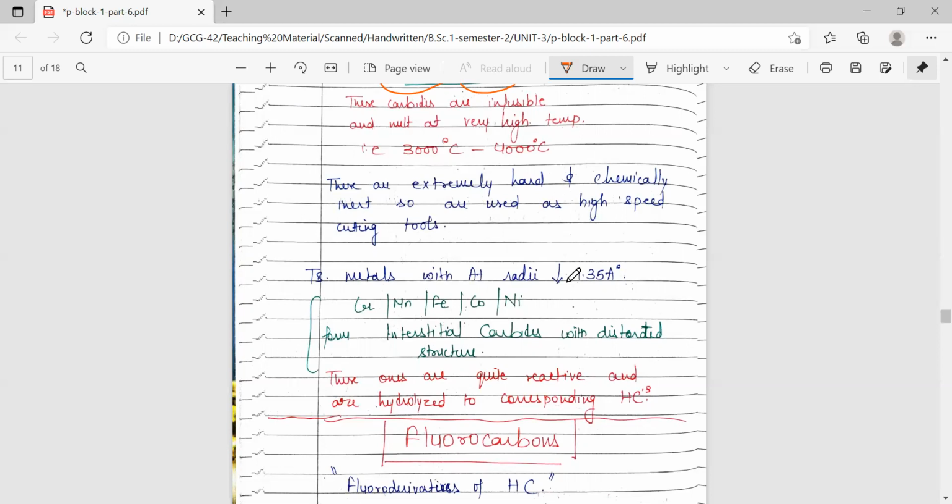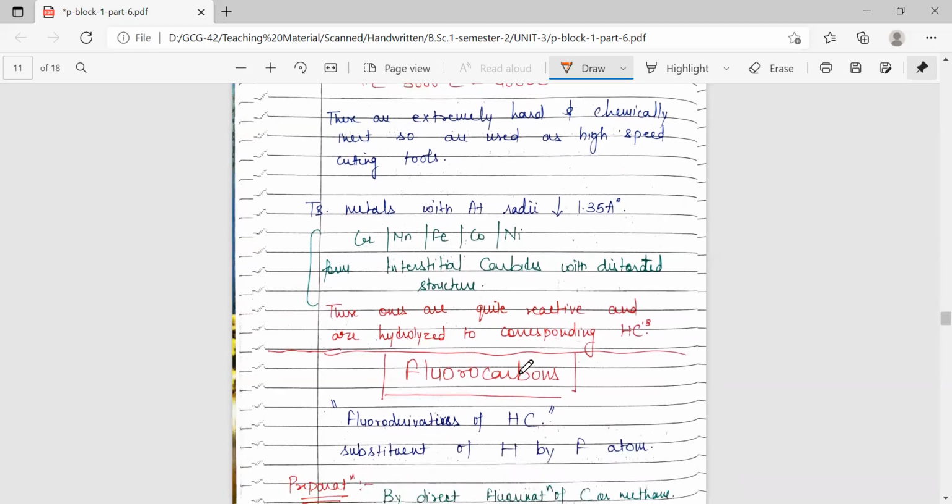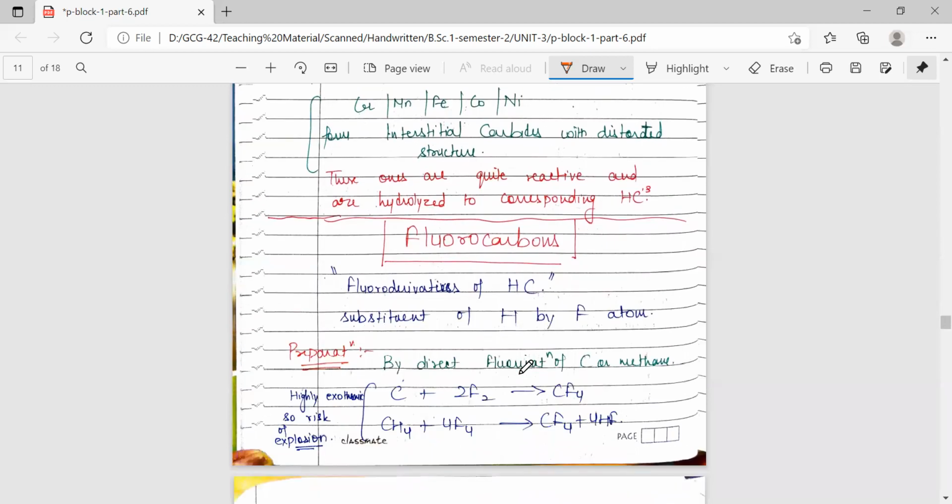So these ones are quite reactive, and because of their instability due to the distorted structure, they are easily hydrolyzed to corresponding hydrocarbons. Next important compound of carbon is fluorocarbons. So these are the fluoroderivatives of hydrocarbons.